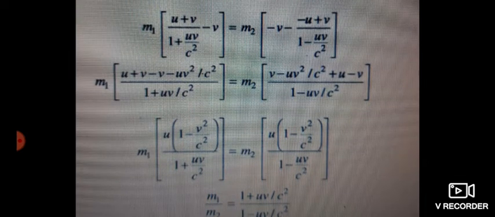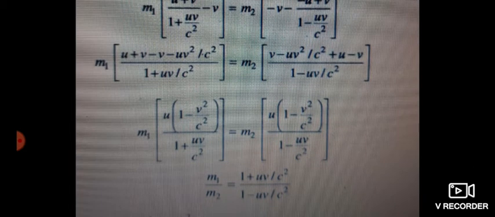Now on the left hand side plus v and minus v get cancelled, and similarly on the right hand side plus v and minus v get cancelled. If we take u common, it becomes m1 u into 1 minus v square by c square divided by 1 plus uv by c square, which is equal to m2 u into 1 minus v square by c square divided by 1 minus uv by c square.